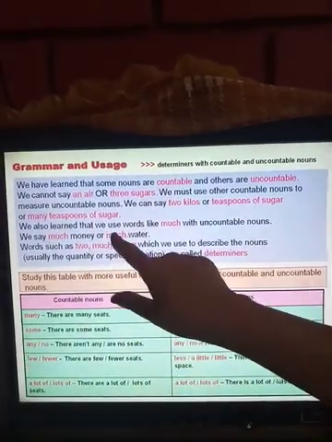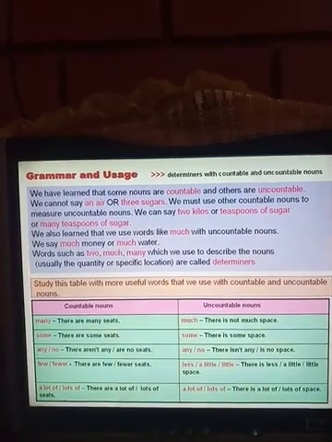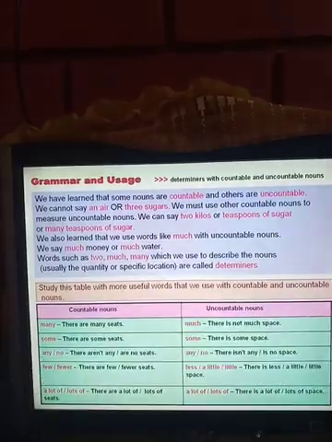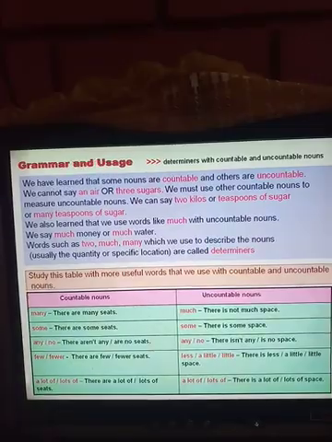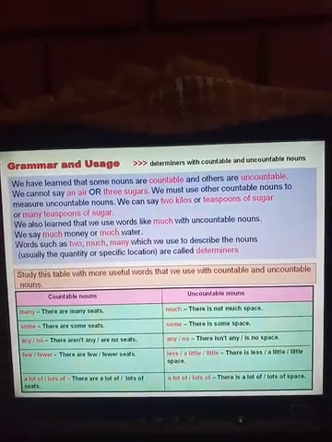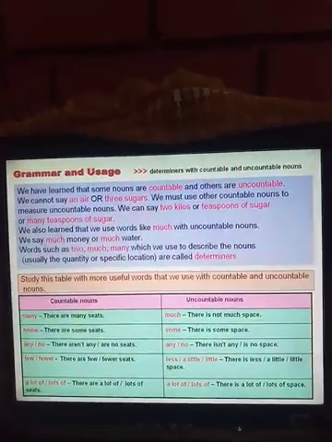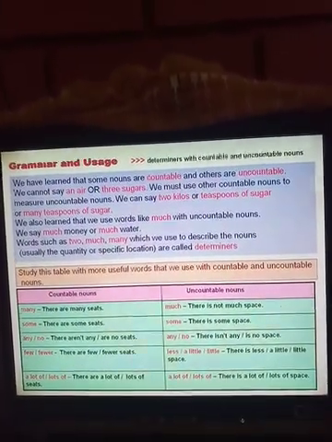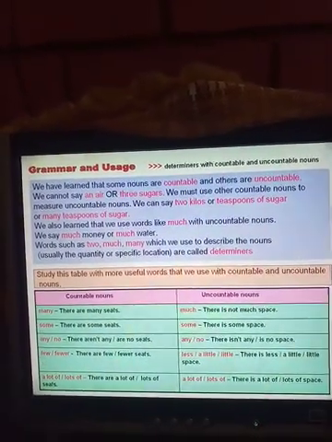We also learned that we use words like much with uncountable nouns. We say much money or much water. Uncountable, water, uncountable. So we use much. Much water, much money. Words such as too, much, many, which we use to describe the nouns, usually the quantity or specific location, are called determiners. Now let us come to countable and uncountable nouns in the table.